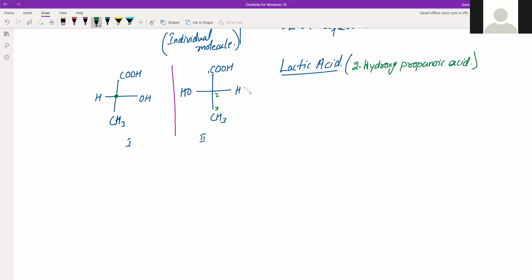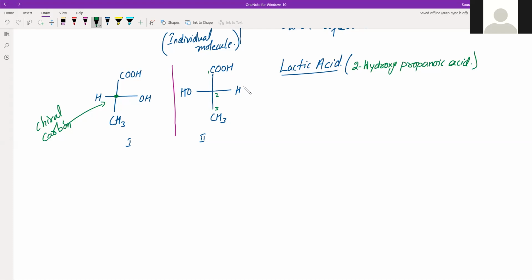Why enantiomers? Because this carbon which you see here is a chiral carbon. Why chiral carbon? Because all 4 valencies are satisfied by 4 different groups. None of them are repeated. That's why this is an asymmetric carbon or asymmetric molecule, and this carbon is the chiral carbon.